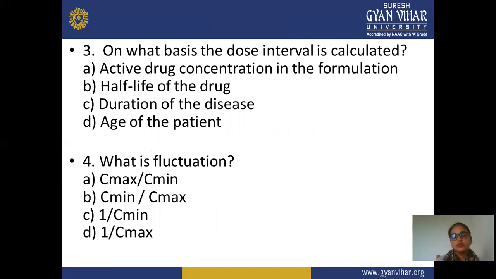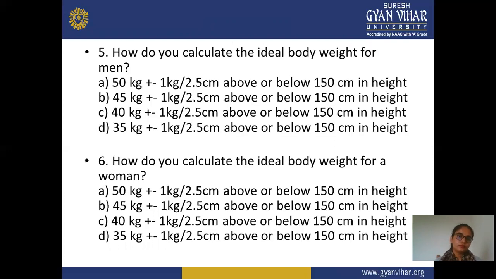In the third question, on what basis is the dose interval calculated? A, active drug concentration in the formulation. B, half-life of the drug. C, the duration of a disease. D, the age of the patient. In the fourth question, what is the fluctuation? Is it Cmax divided by Cmin, Cmin divided by Cmax, 1 divided by Cmin, or 1 divided by Cmax?